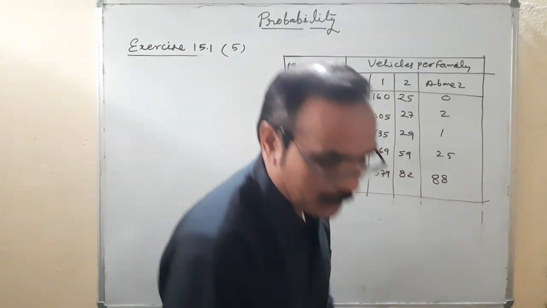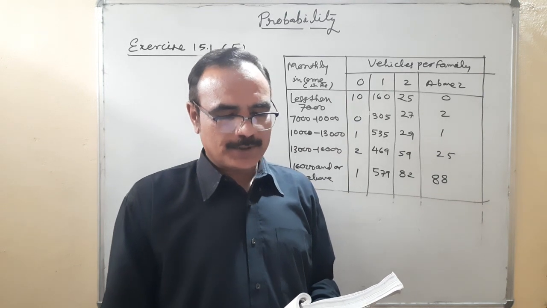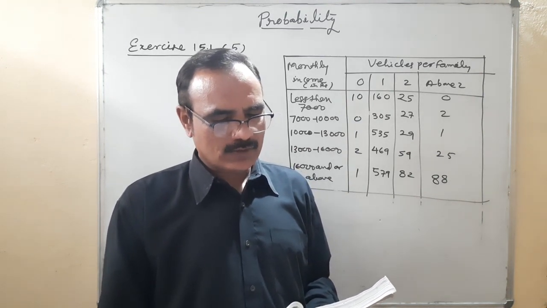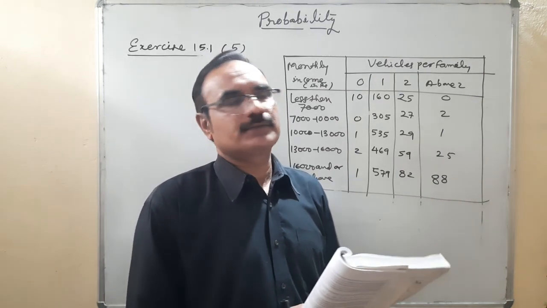Now we are answering the question. Question number one. Suppose a family is chosen. Find the probability that the family chosen is earning rupees 10,000 to 13,000 per month and owning exactly two vehicles. Okay.